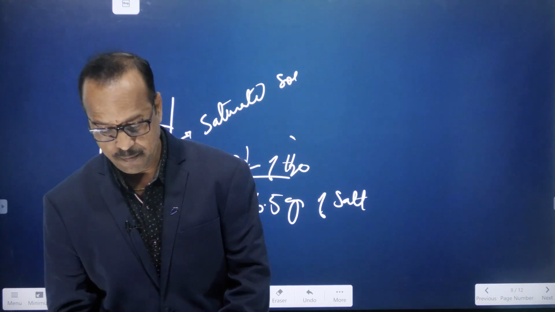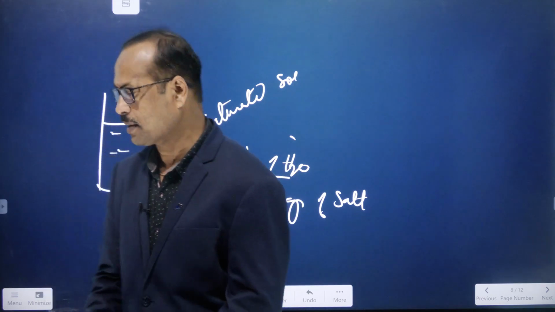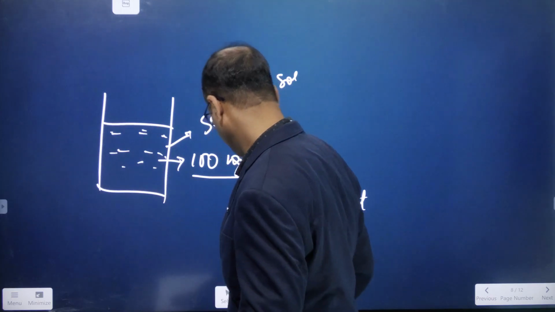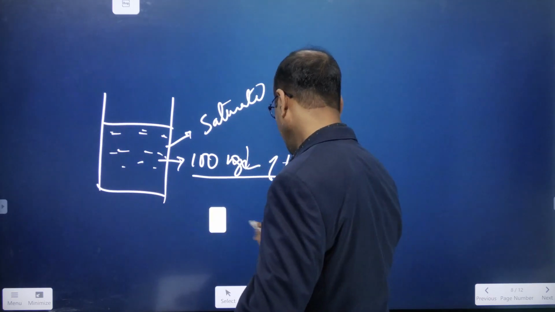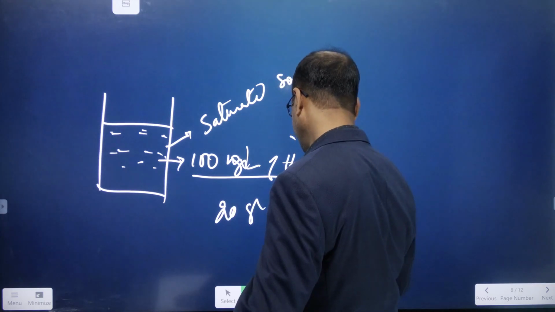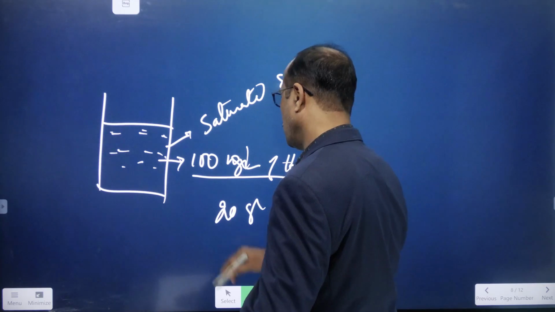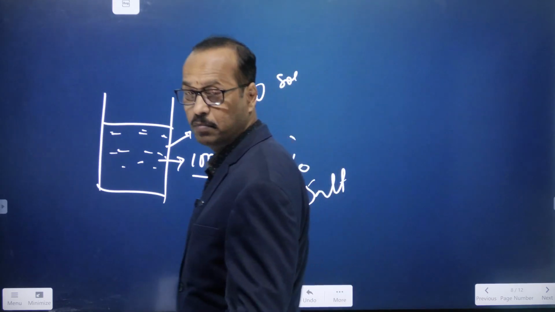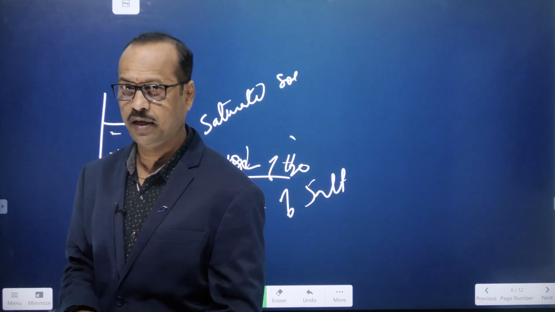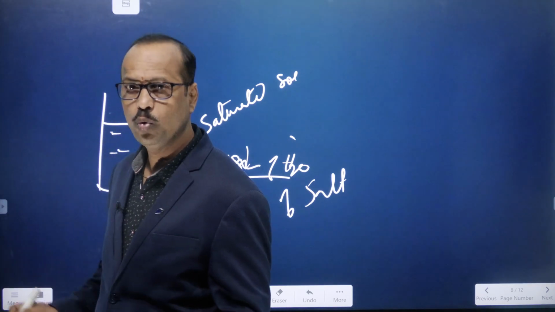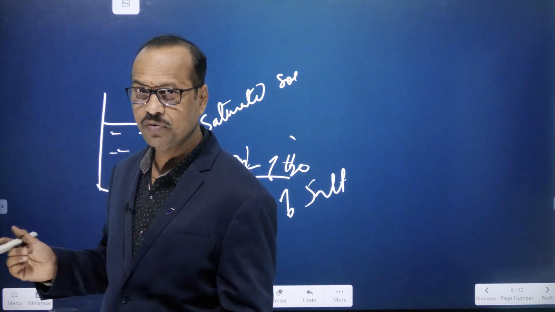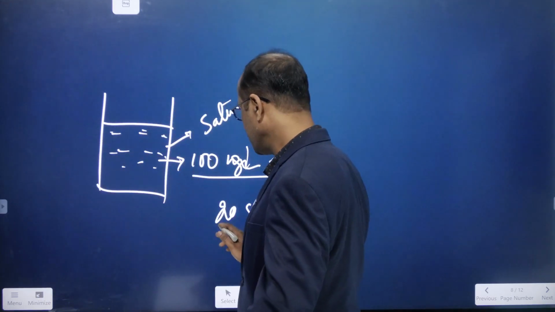For example, here its capacity is 36.5 grams. I am taking 100 grams of water, and in this I am adding only 20 grams of salt. 100 grams of water has a capacity to dissolve 36.5 grams of salt, but now there is only 20 grams. Means it is less than required for saturation. For saturation, how much is required?